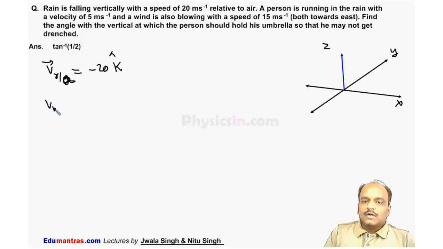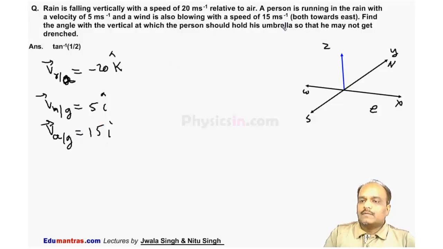The velocity of man with respect to ground is 5 meter per second towards eastward. This is our north, south, east and west. So it is 5i cap. And the velocity of air with respect to ground is equal to 15 meter per second along i cap.